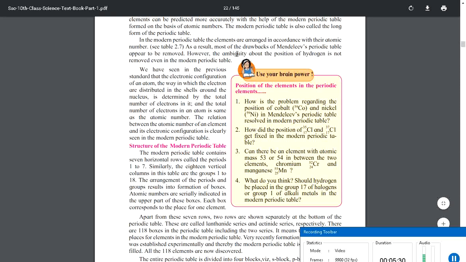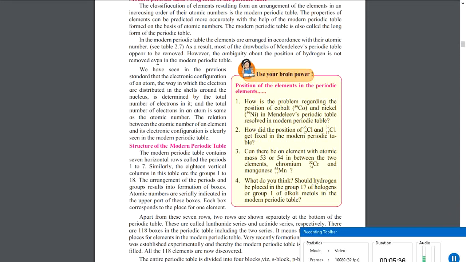However, the ambiguity about the position of hydrogen is not removed even in the modern periodic table. So yeah, there is still one issue in the modern periodic table which is regarding the element hydrogen. What is it? We will study later.